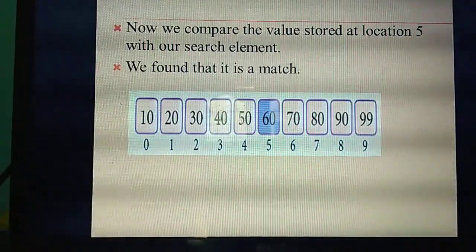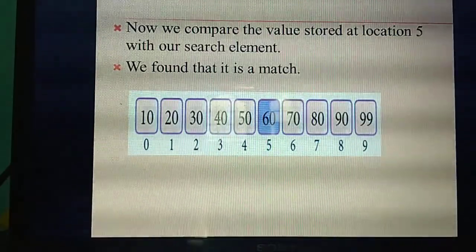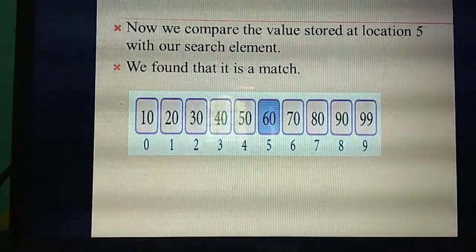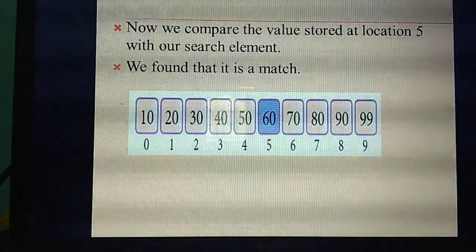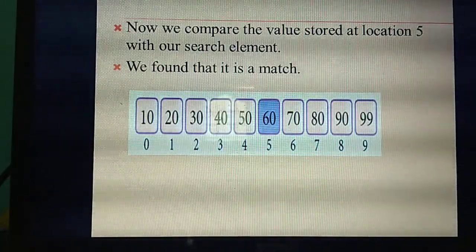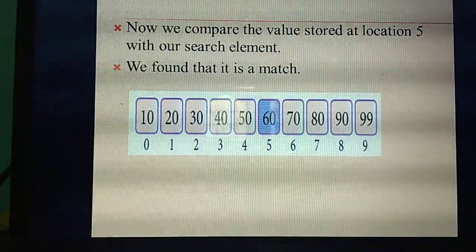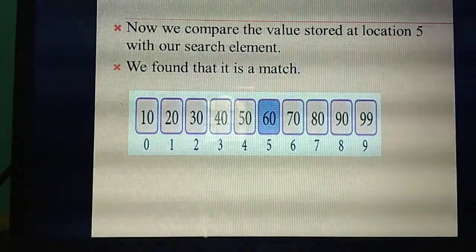So a very important question is the binary search algorithm. What are the things you have studied in binary search? Binary search is otherwise called half interval search. Which method are you using? Divide and conquer method. So here you need to write pseudocode. What simple steps do you say?